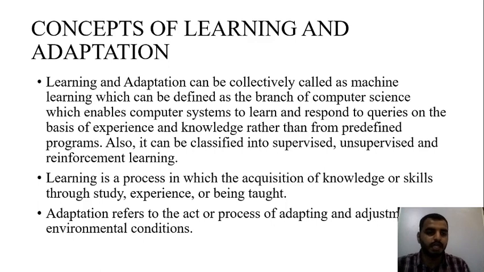Then next, learning is a process in which knowledge or skills are acquired through study, experience or being taught. In the sense, learning methods and understanding methods are of different types. You learn by seeing, you learn by speaking, you learn by doing things, you learn by being in that situation, you learn by taking others forward. So in different situations, you learn different things.